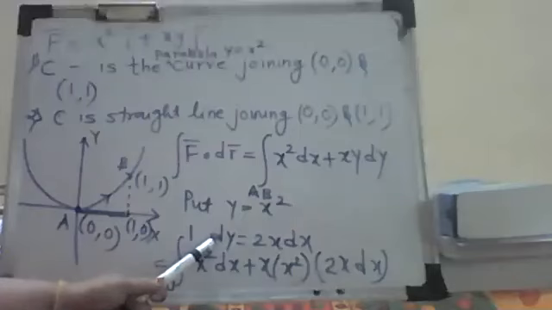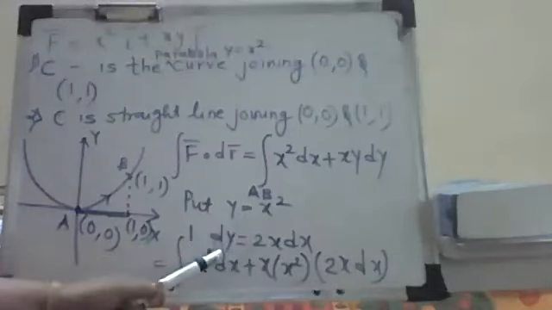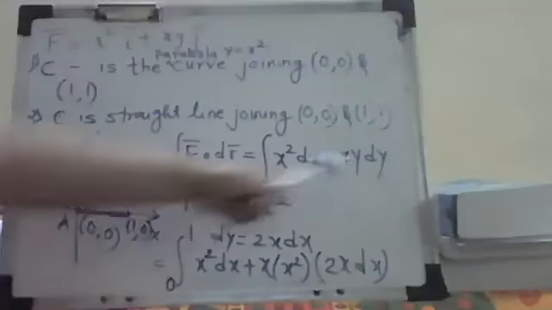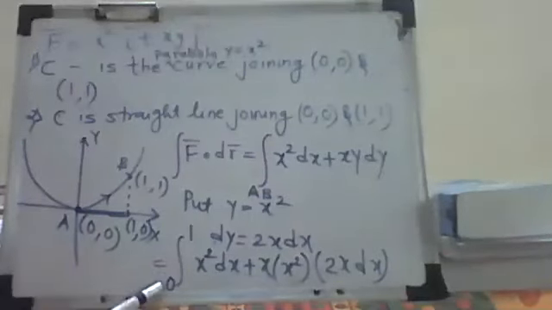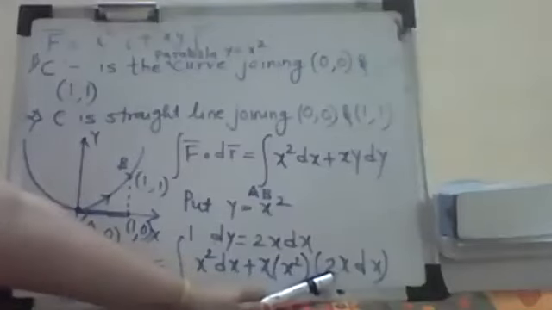So in that case, what is dy? dy is equal to 2x dx if you differentiate this. Correct. So substitute in place of dy 2x dx, in place of y here x square, in place of y here x square. So what you will get is integration 0 to 1, x square dx plus x into x square into 2x dx.